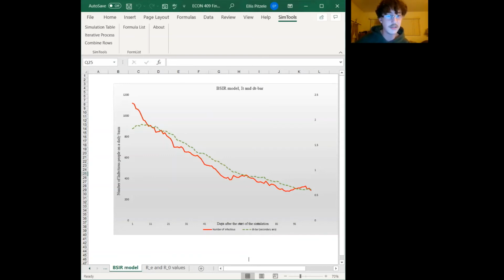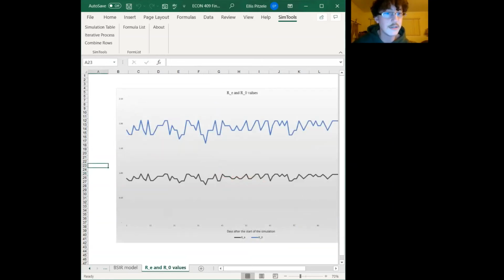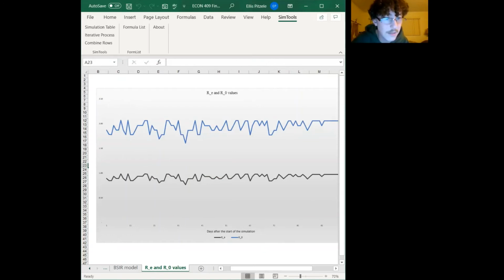During the course of our simulation, our effective infection rate, R of E t, values seem to be staying somewhat constant over the interval from 0.8 to 1. This illustrates how the city of Paris, France had already reached the herd immunity threshold before our simulation model had even started operating. And our R t and R O values follow the same pattern, which makes sense since our R t formula was based on the R O value. Since our effective rate stays below 1, there's been a decline in the cases, so herd immunity has seemingly been reached.